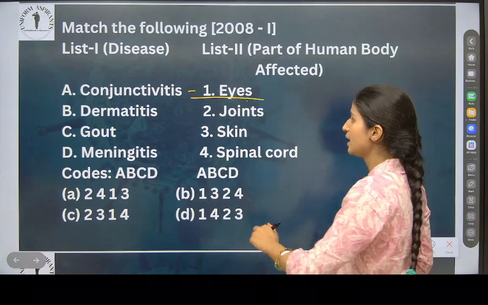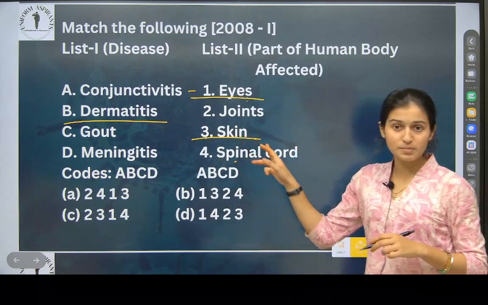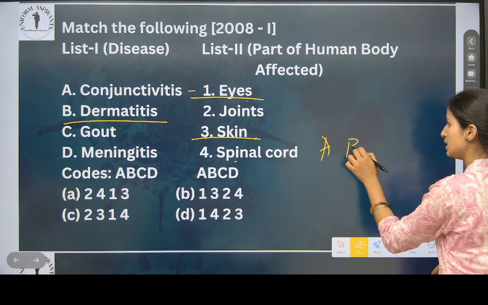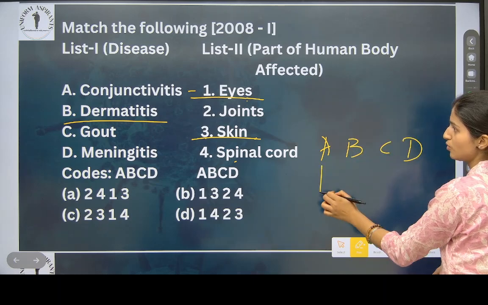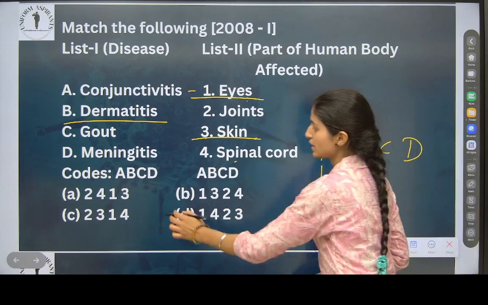Then dermatitis is a problem to skin. So see here, A, B, C and D. First one you know, second you know: 1 and 3. By only this much you can solve.